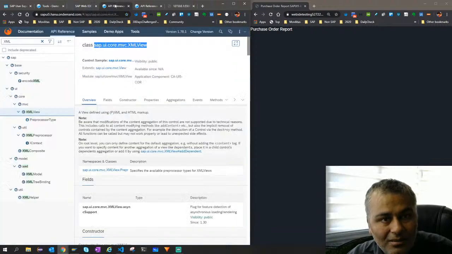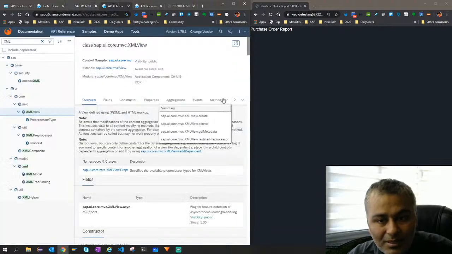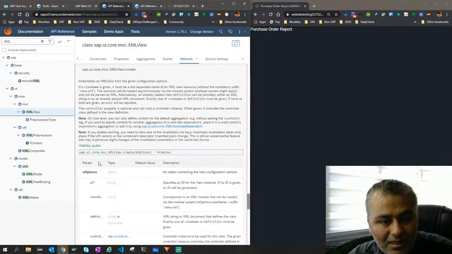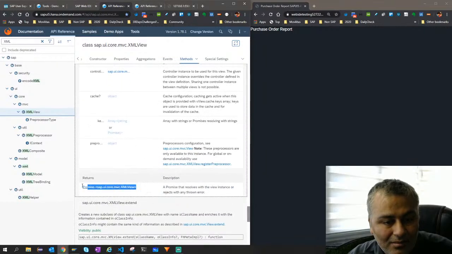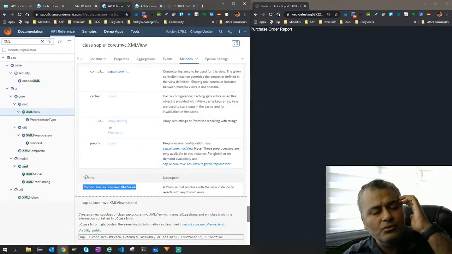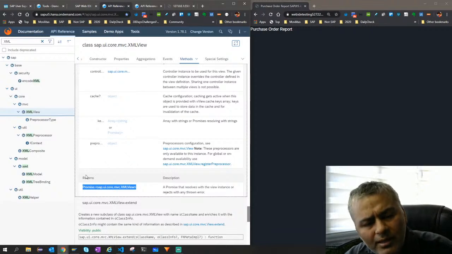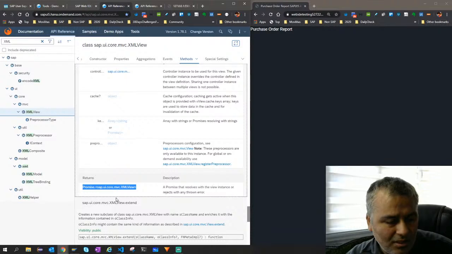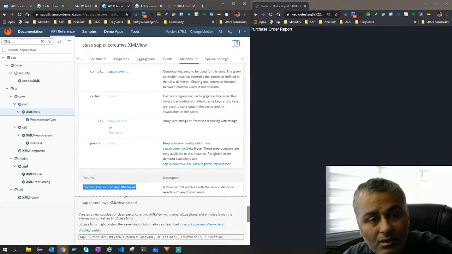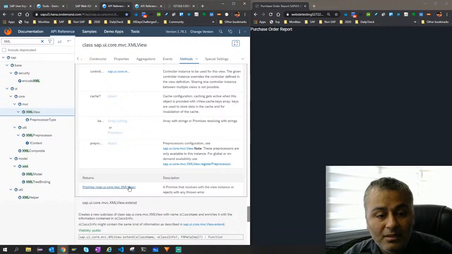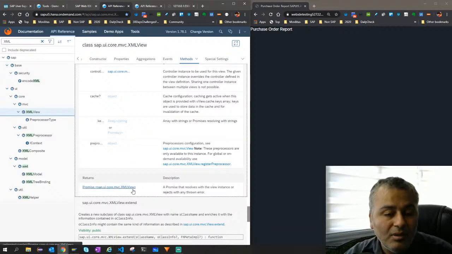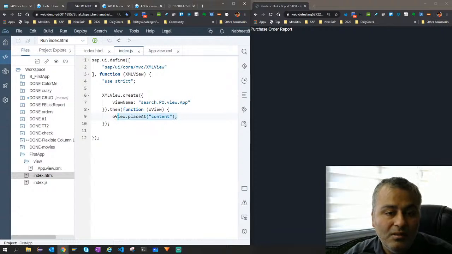So let's just look at this XMLView create method. There is a method create, and if you look here, it returns a promise. I always used to wonder, how do I know what it will return? I used to just search and find, but I never came here to understand that this method will return me a promise. That is why you have a then, and inside that promise it is returning nothing but a view, sap.ui.core.mvc.XMLView, and that is what I am placing at the same ID.